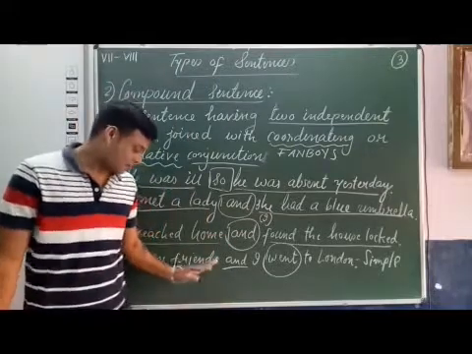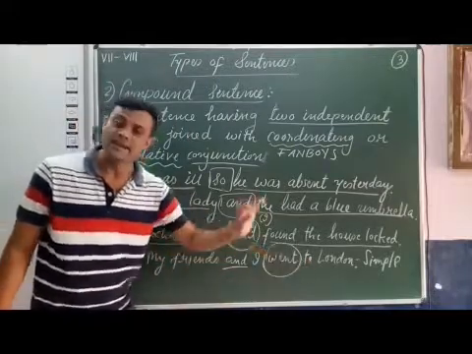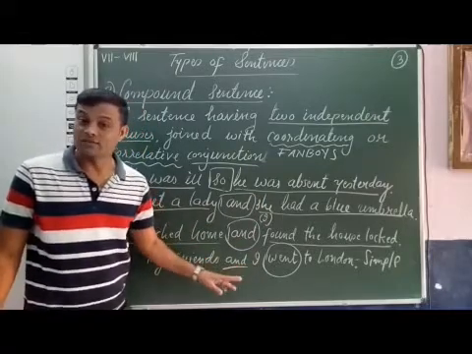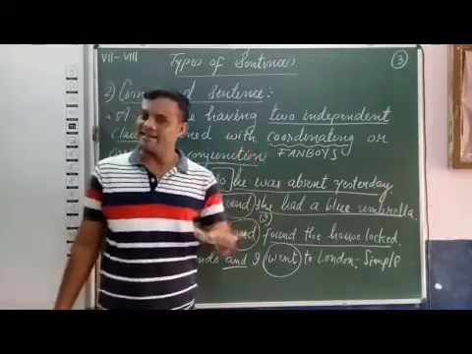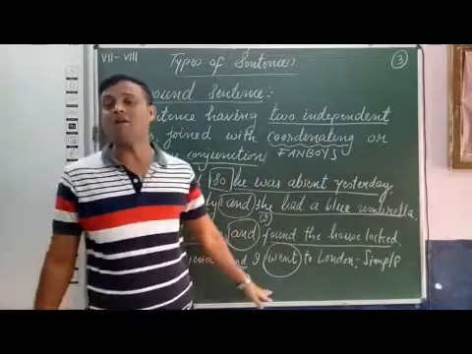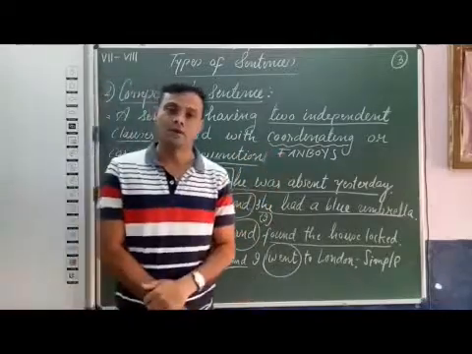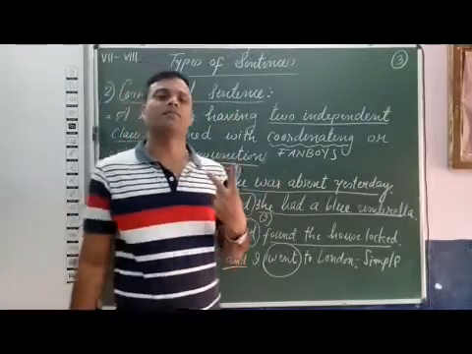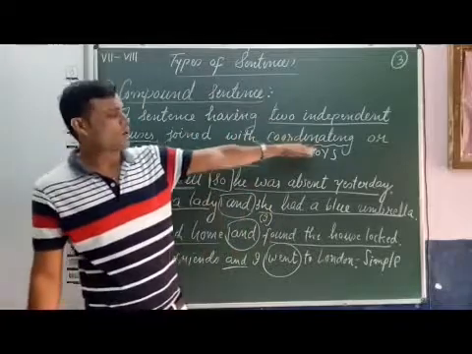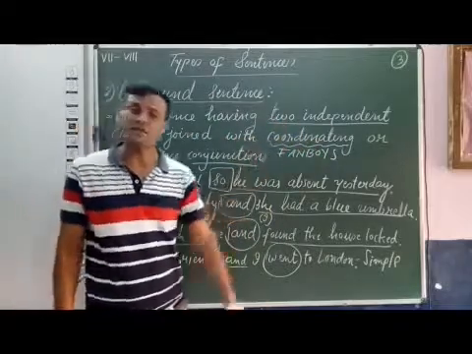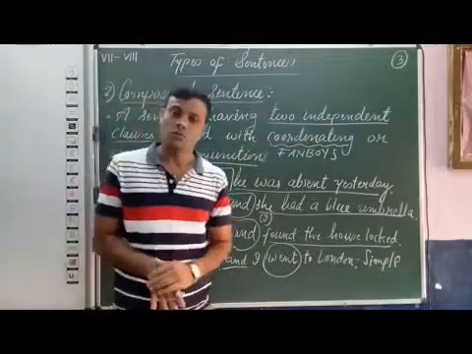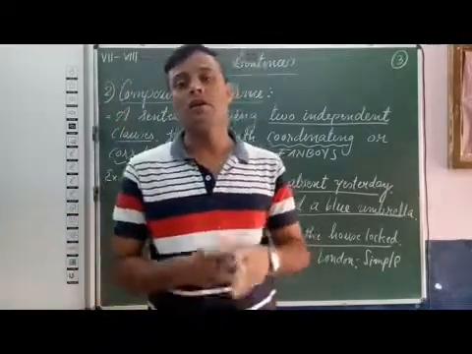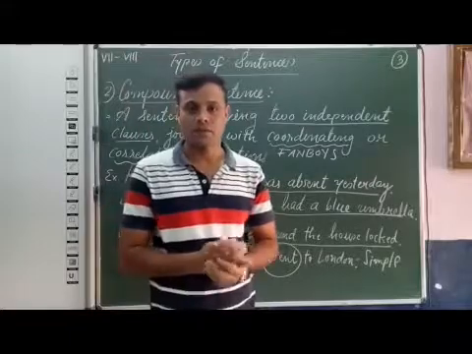Yes, the sentence my friends and I went to London has the coordinating conjunction and. But it does not have two clauses, and that is why it is not a compound sentence. Because a compound sentence has two independent clauses joined with a coordinating or correlative conjunction. So students, I hope you have understood what a compound sentence is. Thank you, students.